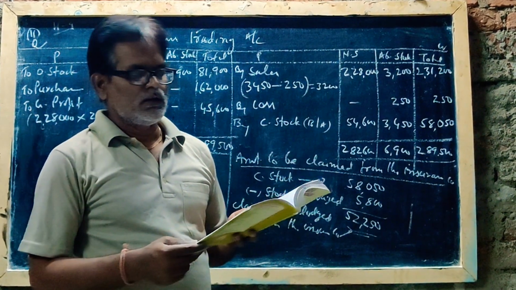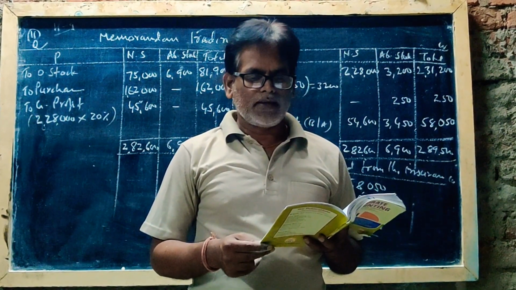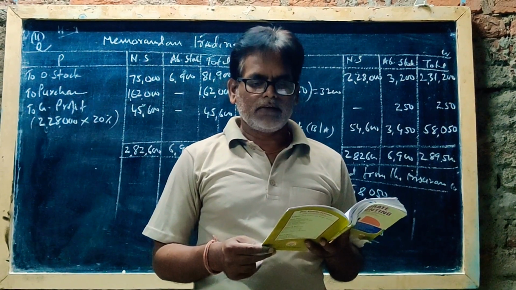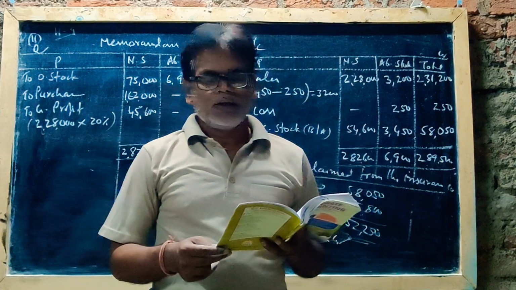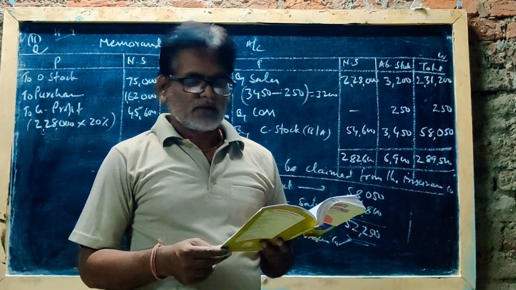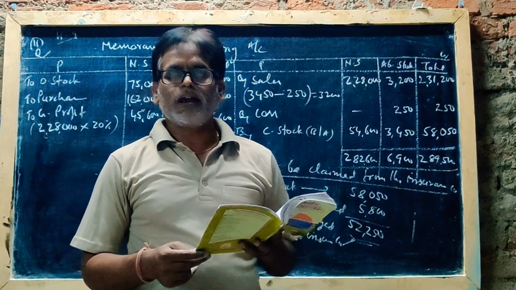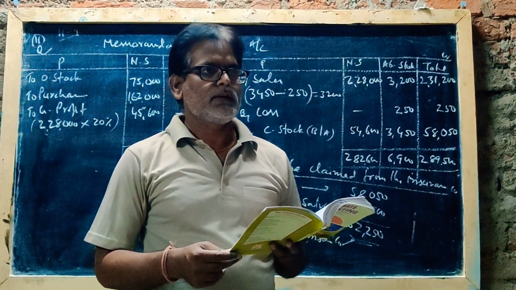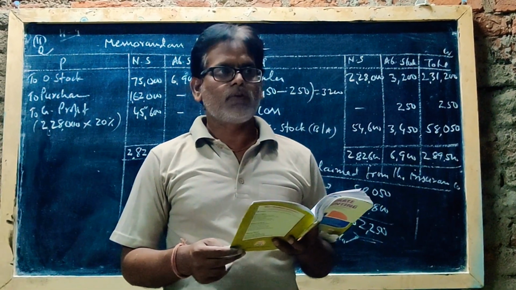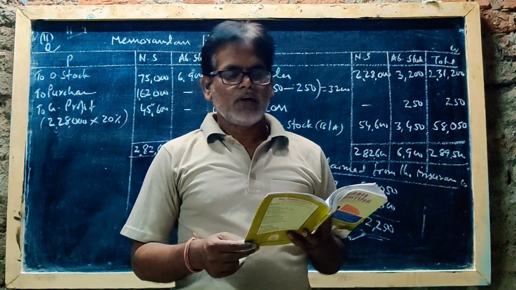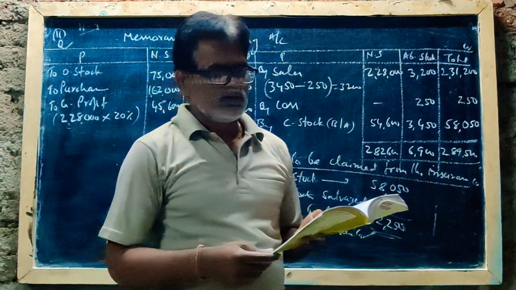So here in 2004 the fire accident occurred, but he has given the previous 3 years' information. So you have to get the gross profits of 3 years and percentage also, and take the average percentage of gross profit. That percentage you can apply in the 2004 memorandum trading account. So now I will solve the 2001 year trading account.